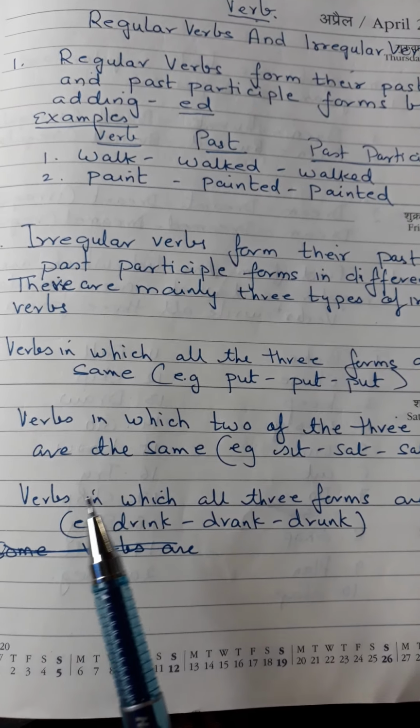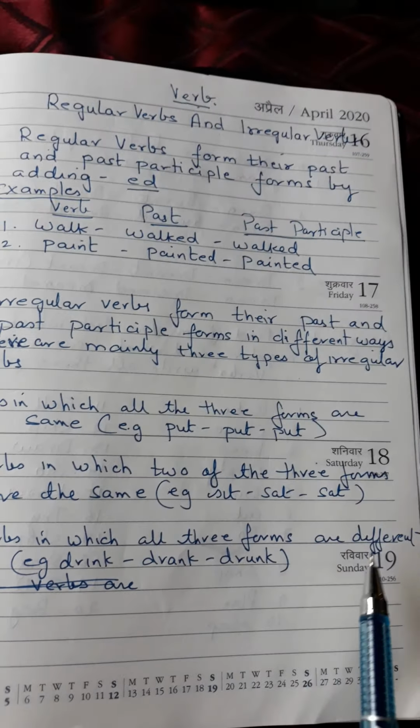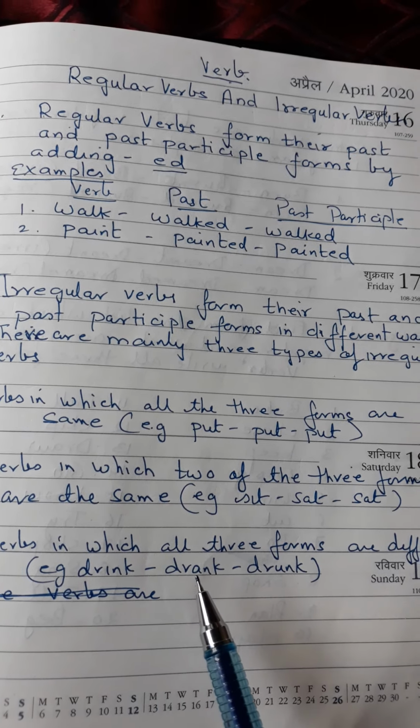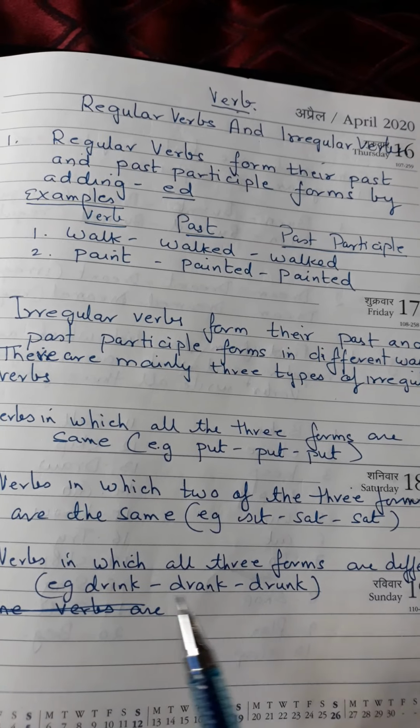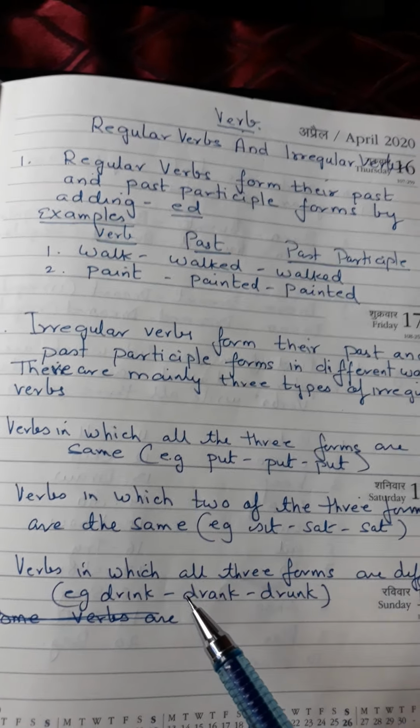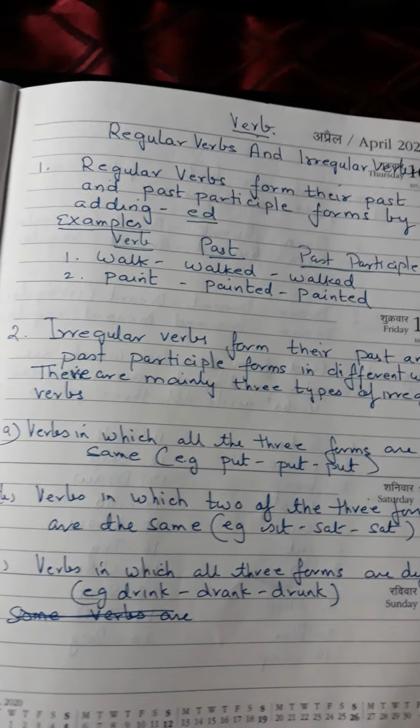Third is verbs in which all three forms are different. See, example, drink, drank, drunk. All the three forms are different. So these are the three types of irregular verbs.